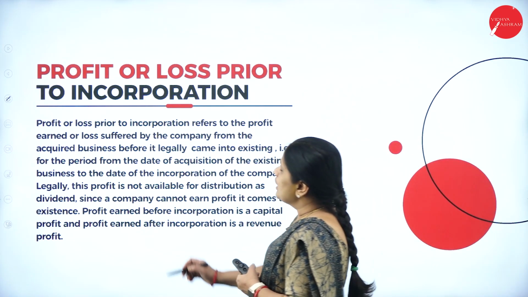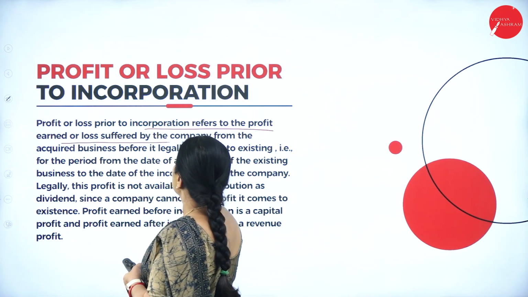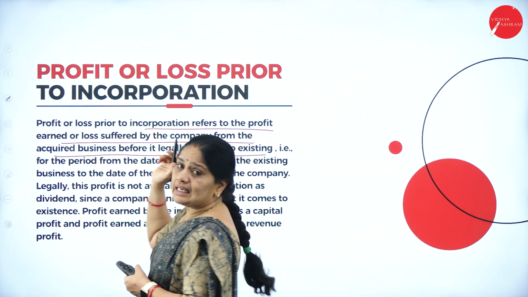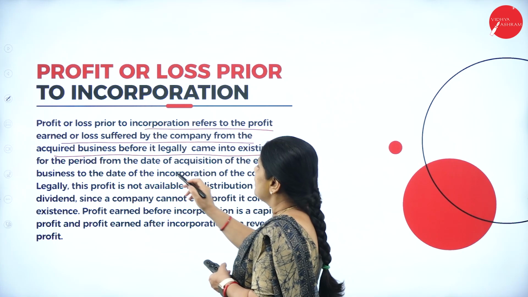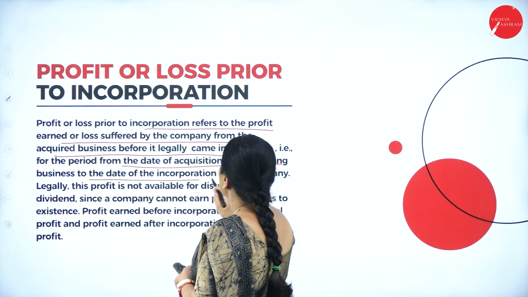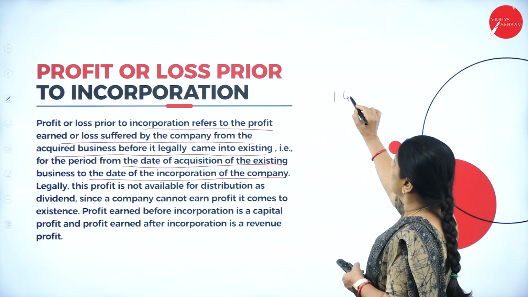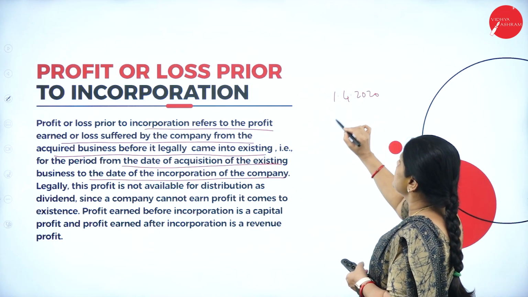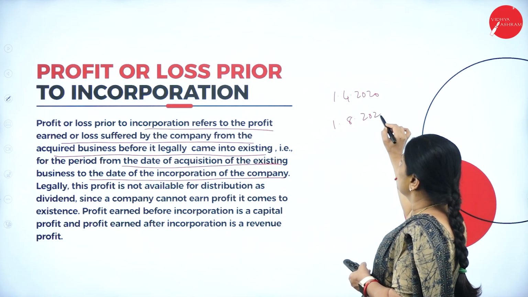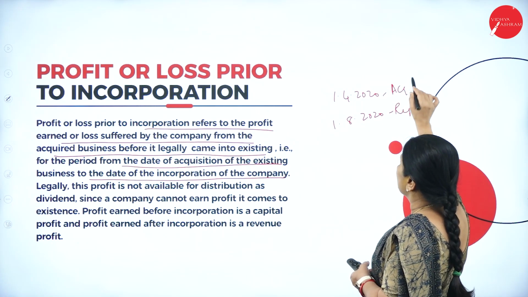Now, the profit or loss prior to incorporation refers to the profit earned or loss suffered by the company from the acquired business before it legally came into existence. That is, the period from the date of acquisition of the existing business to the date of incorporation of the company. Suppose the business was acquired on 1/4/2020 and the company is registered on 1/8/2020. So, this is the date of acquisition and this is the date of registration.